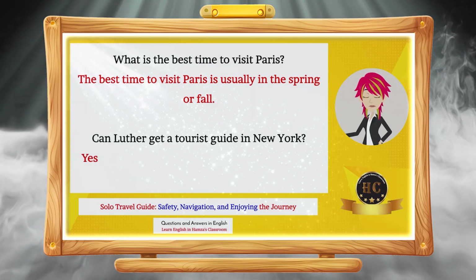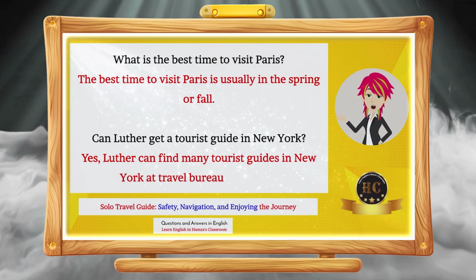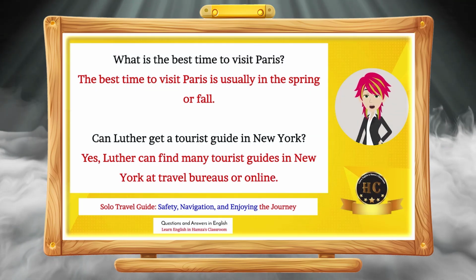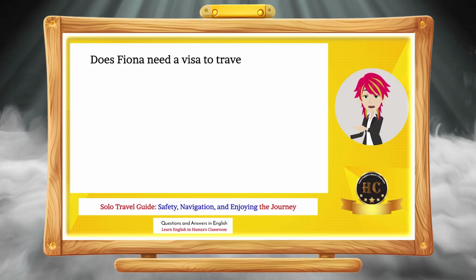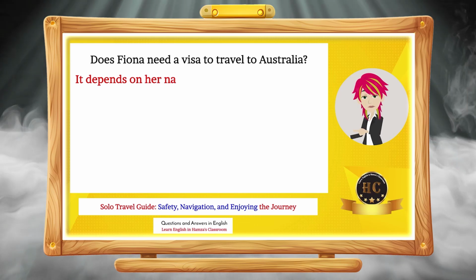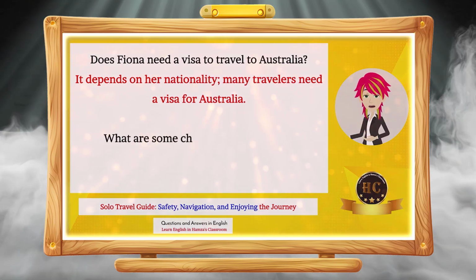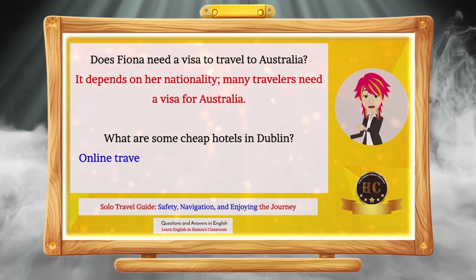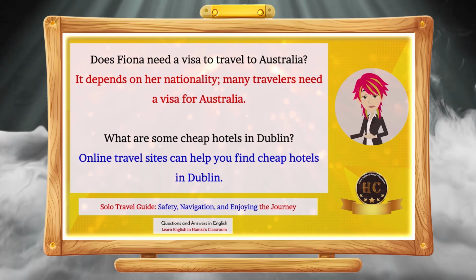Can Luther get a tourist guide in New York? Yes, Luther can find many tourist guides in New York at travel bureaus or online. Does Fiona need a visa to travel to Australia? It depends on her nationality. Many travelers need a visa for Australia. What are some cheap hotels in Dublin? Online travel sites can help you find cheap hotels in Dublin.